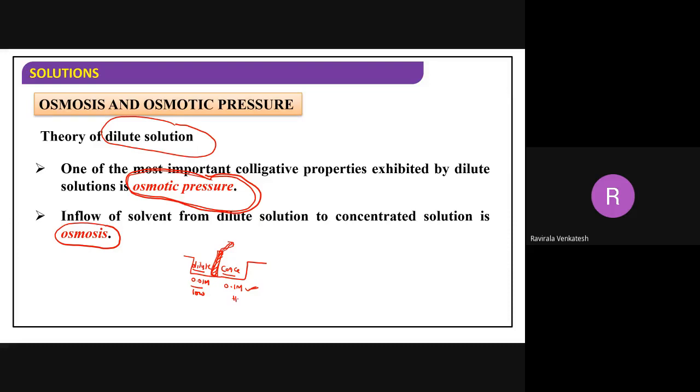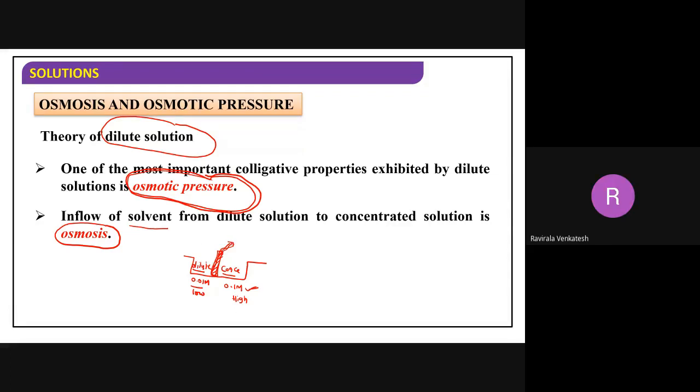This one is the higher concentration. Now, if you separate these two solutions, what is the solvent in aqueous NaCl solution? Water. Water is the solvent here.